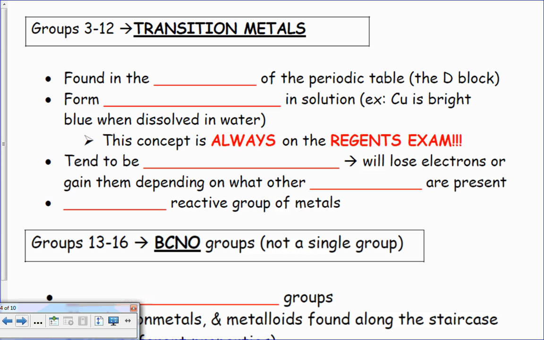3 through 12, the transition metals. These guys are fun because they change colors. And if you think back to our flame test lab, a lot of the metals that we chose are transition metals. This group 3 through 12 thing is something that I'm still having trouble getting over.